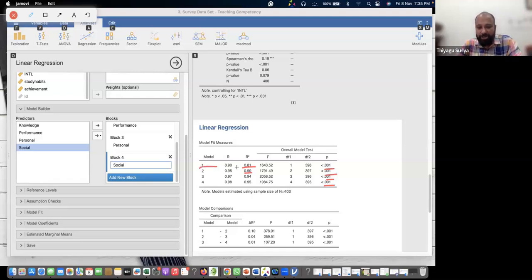This is the first model. What is the first model? The first model is only with the knowledge. The second model, knowledge with the performance, is significant. The third model, knowledge, performance, personal, is significant. The fourth model, all 4 together. Therefore, all the 4 models are significant, right?